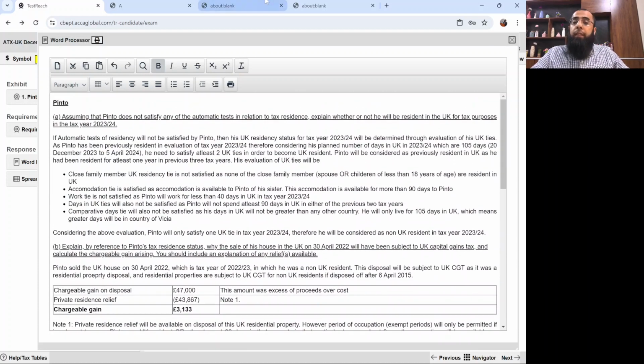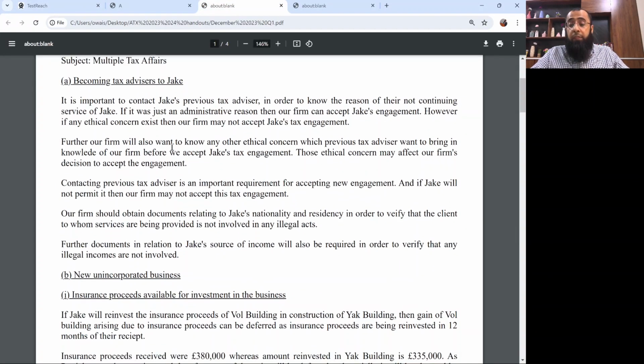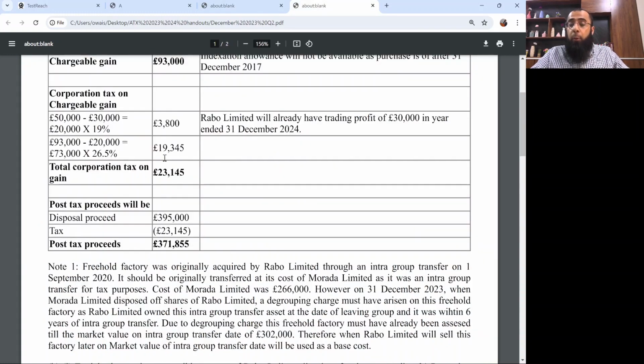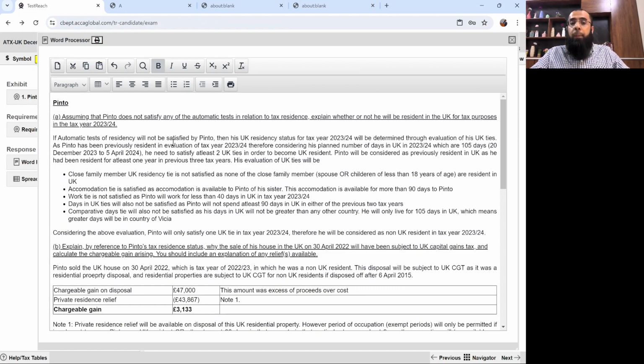Now if you look at this entire paper of December 23, the first question, which was J, I believe it was a very easy one. Then the other question was Rabo Limited, which was also very easy. But when we talk about question number 3, Pinto, it was a bit technical one. But still, I always say that this was just the first paper of your past paper revision session series. As you do more and more papers, you'll get more control and a better understanding.